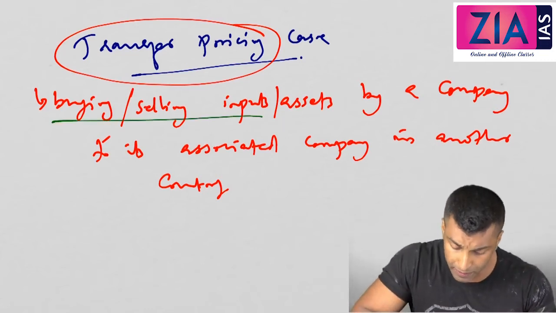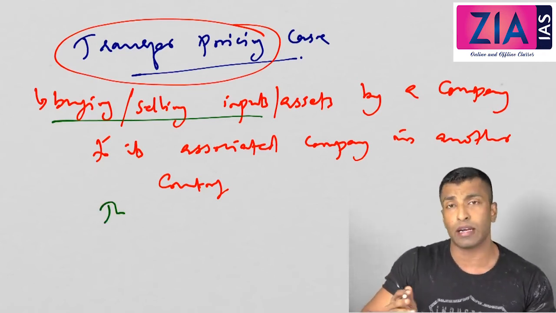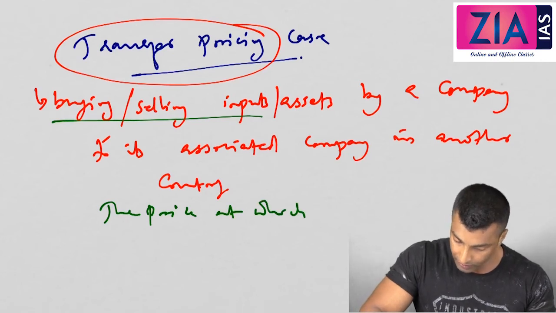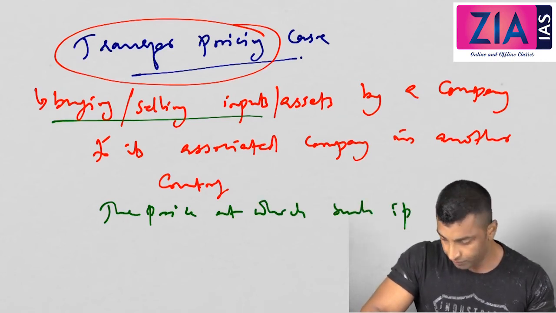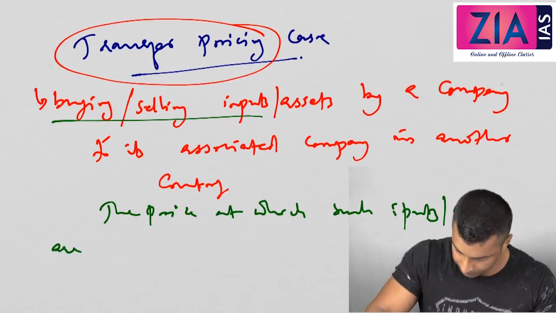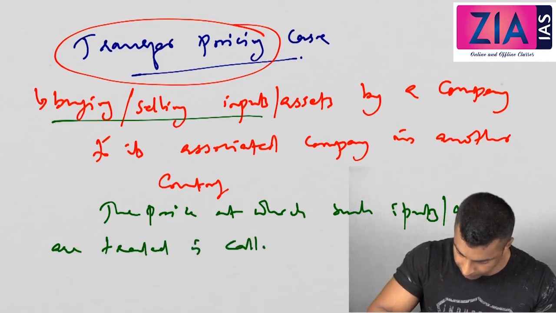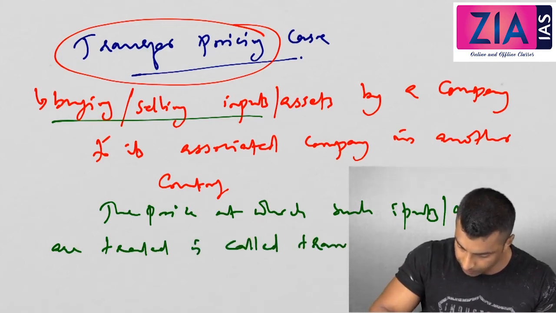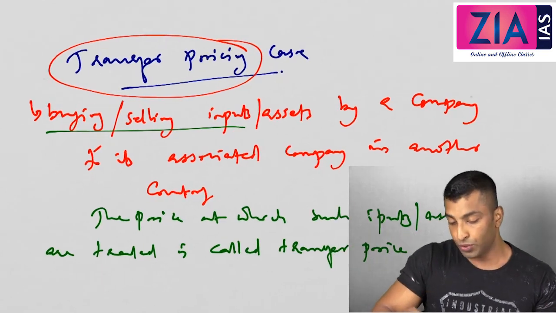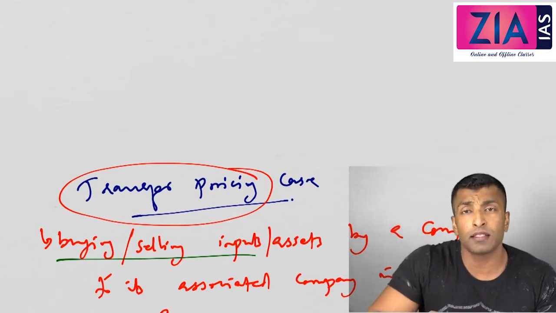And what do you mean by transfer price? The transfer price is the price at which such inputs or assets are traded. I hope you understood transfer pricing. See, transfer pricing is legal.